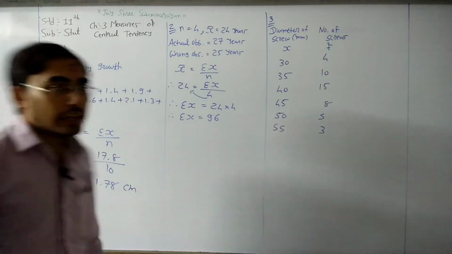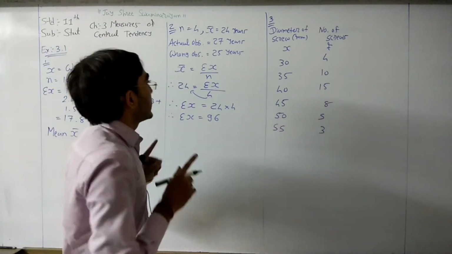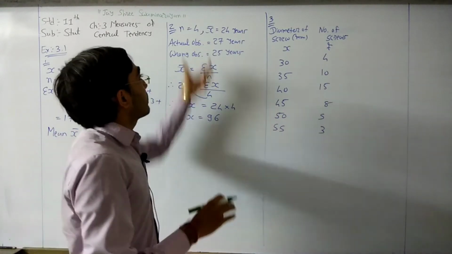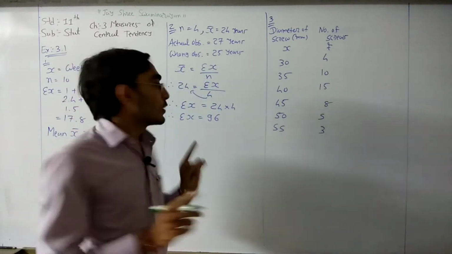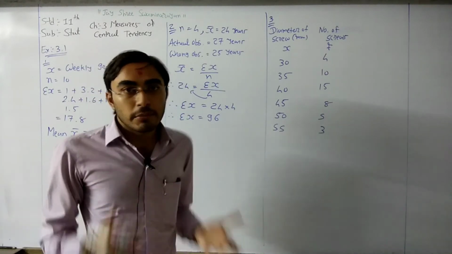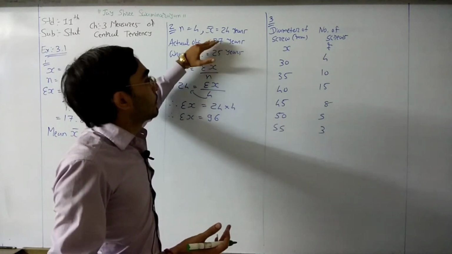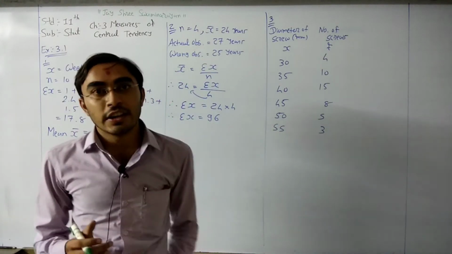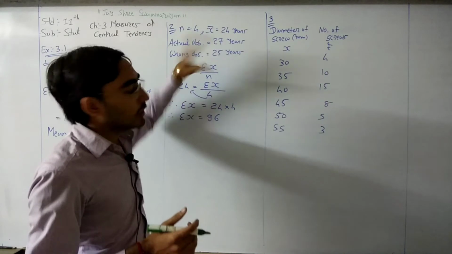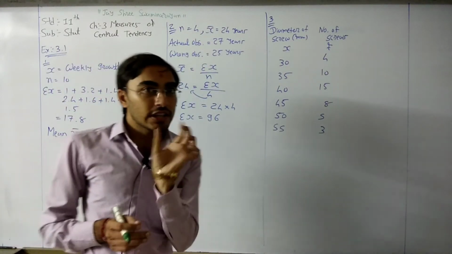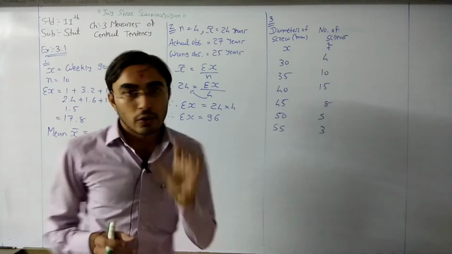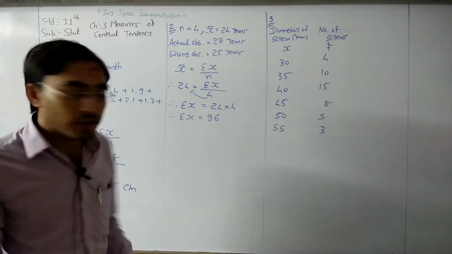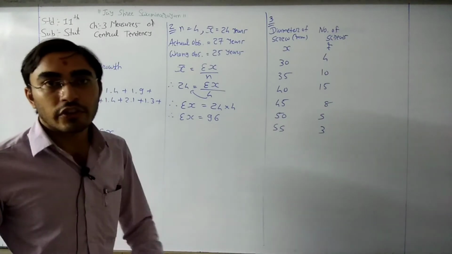Why are we finding sigma x? Because we just need to do correction in sigma x. Because whatever mistake is there, it is in sigma x. Because here in place of 27 we are taking 25. So there is a mistake in addition. Right? If we take 27 in place of 25, so there is a mistake in the addition of the ages. Okay, that's why we find the sigma x, the addition of the ages. Now we need to do correction in sigma x.